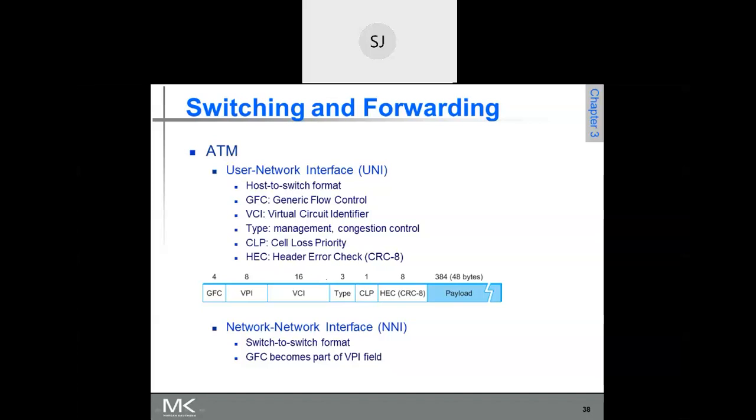Several virtual circuits are bundled together into a path, that is, different virtual circuits heading towards the same path are bundled together. That is called the virtual path identifier. These several virtual paths are again bundled together into a big cable.